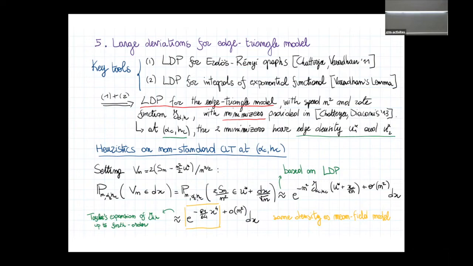This is not true, sorry. The two minimizers are in the multiplicity region, not at criticality. Sorry, you can forget this sentence.